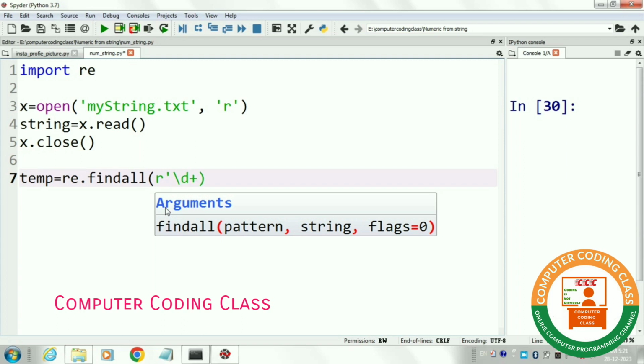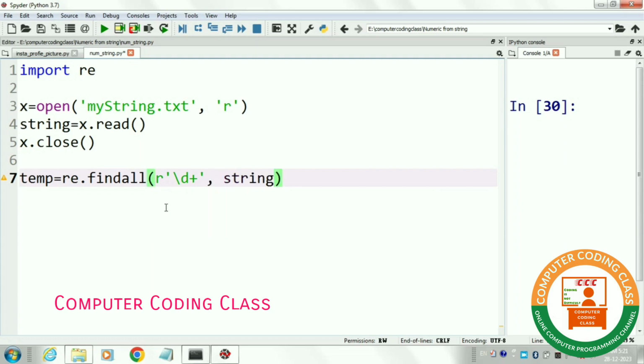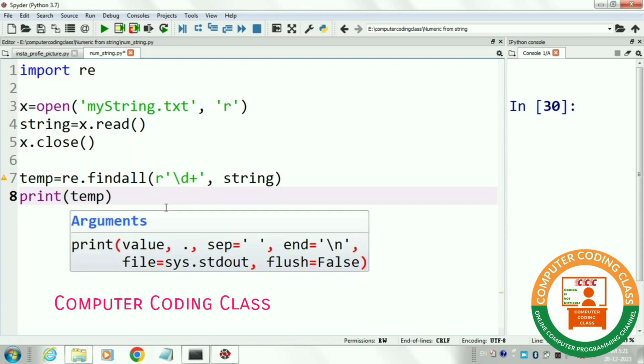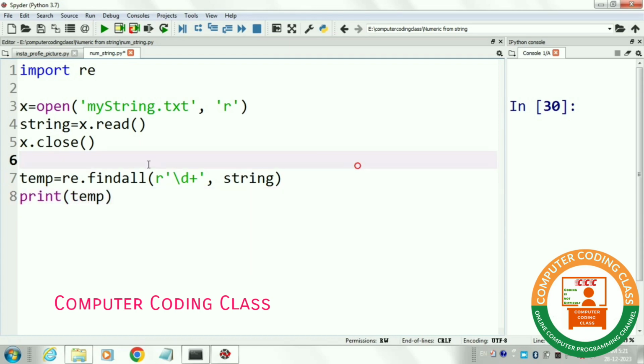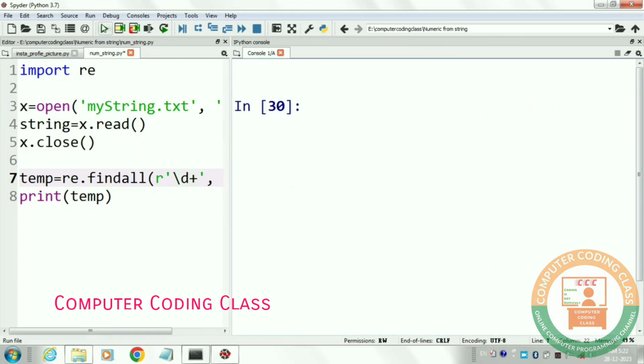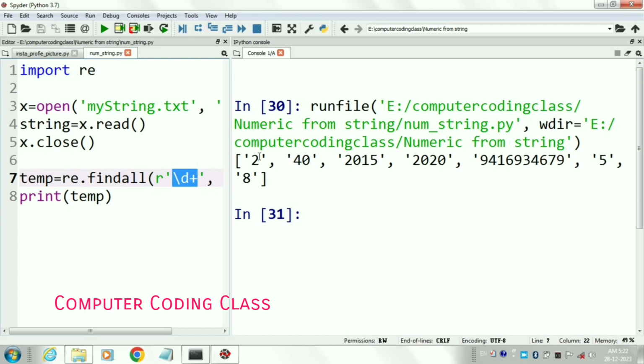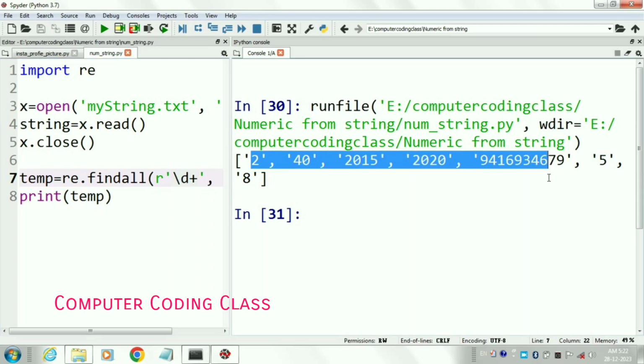Here r represents a raw string, and for scraping digits we are writing \d+ that shows digits. This function extracts all the digits from the string in the form of a list of strings. It means temp is a list of strings. Next we will print temp and run the program.